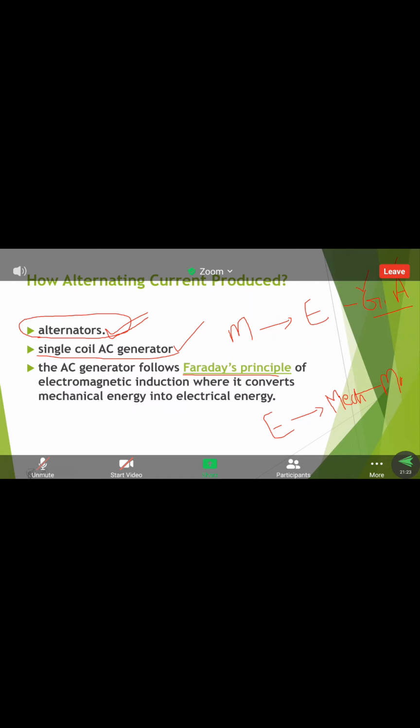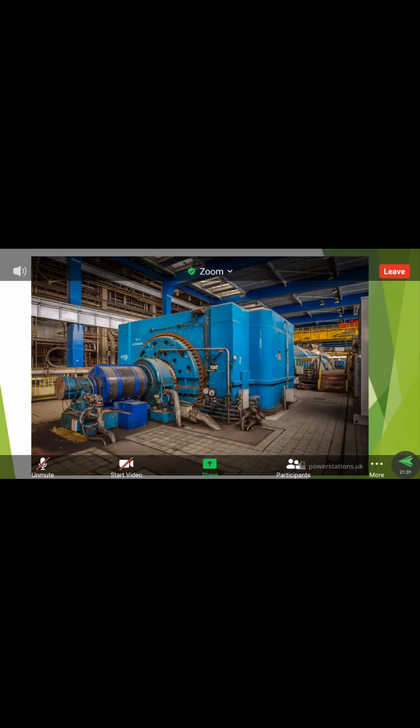First we considered the definition of alternating current, then how the AC current is produced. So this is an AC generator. It has a cylindrical structure. A shaft is provided.